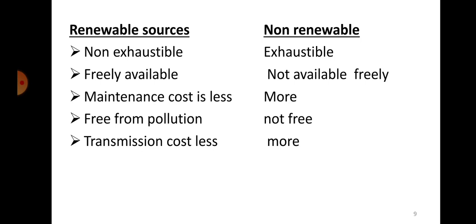So non-renewable sources of energy are exhaustible and they are not freely available. Not freely available in the sense it's available in the earth, but it is not so easy to take the energy. It's not directly available on the surface, right? So you usually know that we have to have oil rigs to remove these oils.